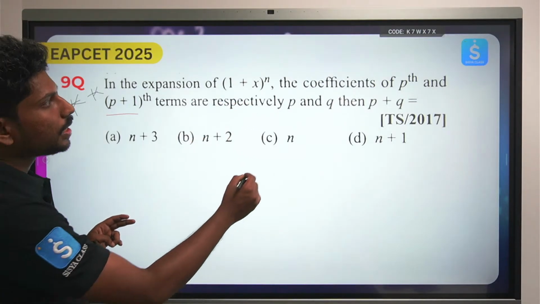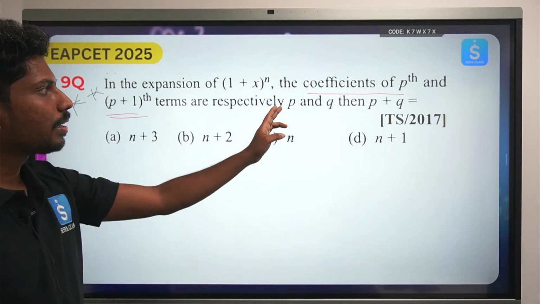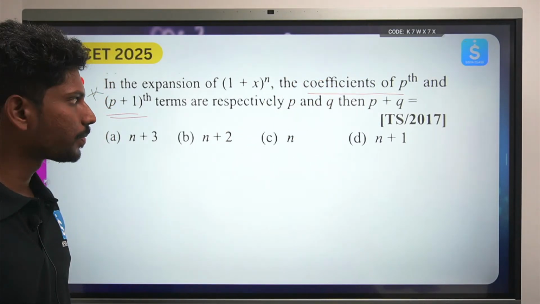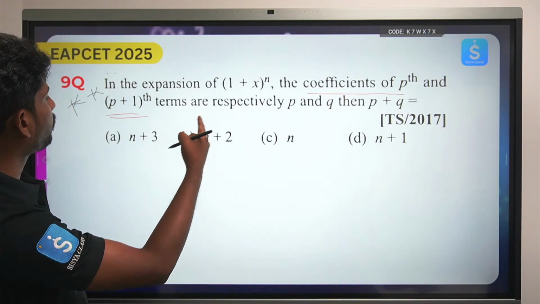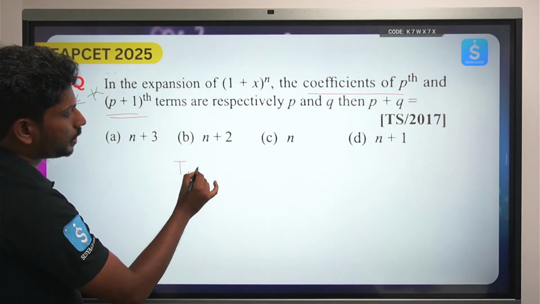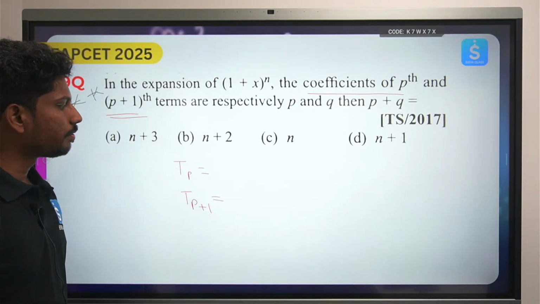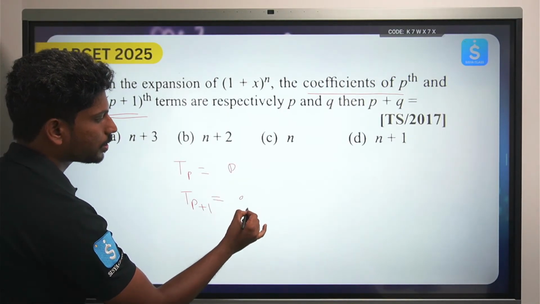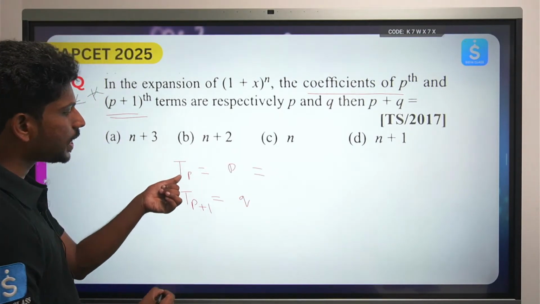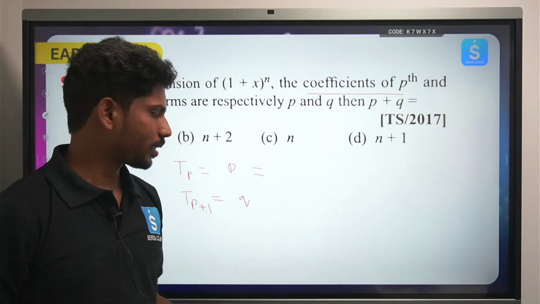So here the coefficients of the pth and (p plus 1)th terms are p and q. What does it mean? The coefficient of the pth term and (p plus 1)th term, so T p and T p plus 1, which are equal to p and q. So what does this mean? T p is nothing but you can write T p as T (p minus 1) plus 1. Yes or no?